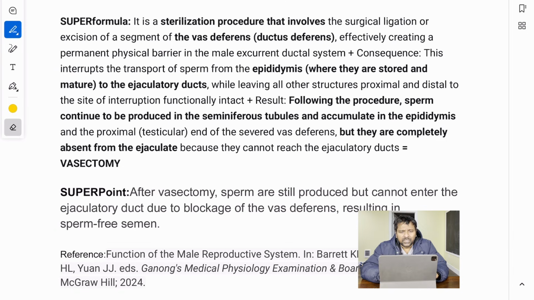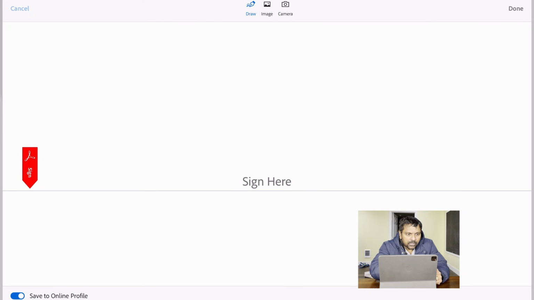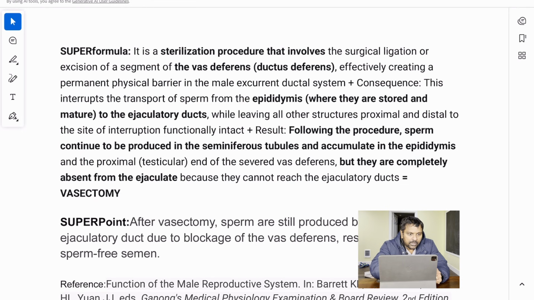The same thing applies to anything, even in medicine. For example, if you see these particular words, you know we are talking about vasectomy. That is what the SUPER formula is all about. Look, it's a sterilization procedure that involves the surgical ligation or excision of a segment of vas deferens, effectively creating a permanent physical barrier in the male external ductal system.